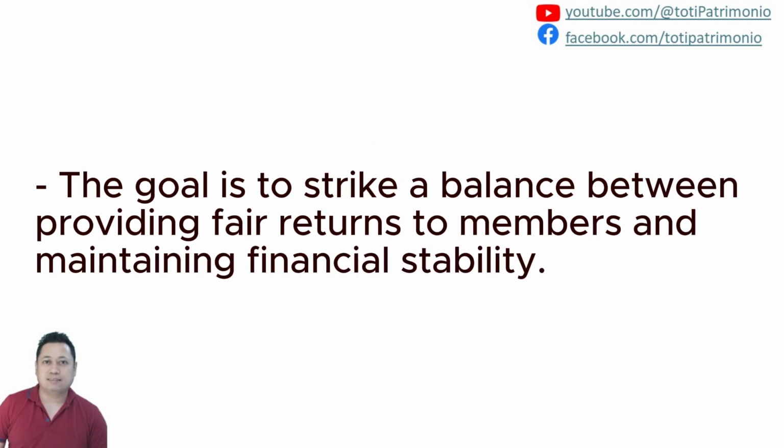The next one is the goal is to strike a balance between providing fair returns to members and maintaining financial stability. So that's the important here. For example, the CDA has a ruling regarding the first 5 years of operation of the cooperative that the reserve fund allocation should be 50% of the net surplus.